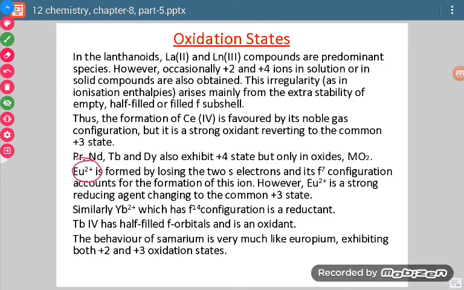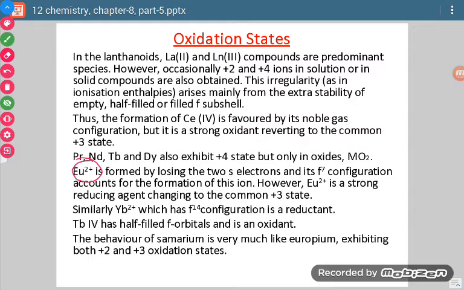Okay, so sometimes a question is asked like this: although +3 is the most common oxidation state for lanthanides, why does this lanthanide show +2 oxidation state or +4 oxidation state? Then we have to remember that that particular element will end up with either a fully filled f orbital or a half filled f orbital.